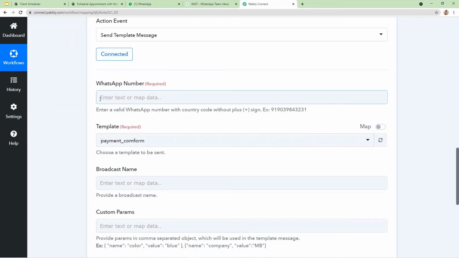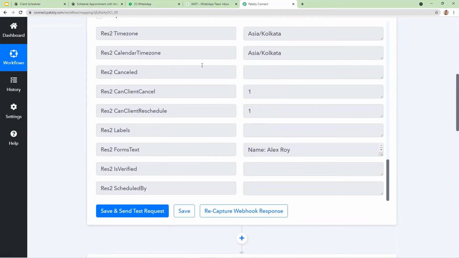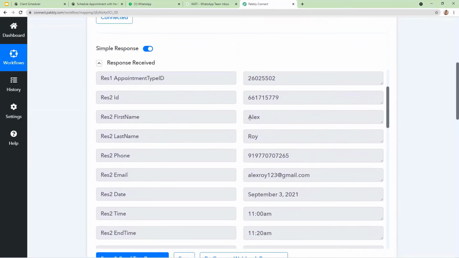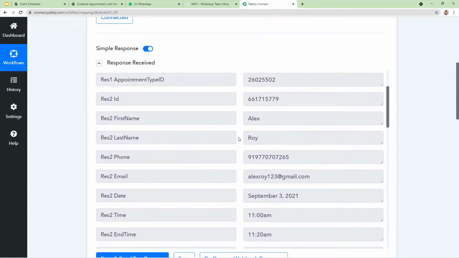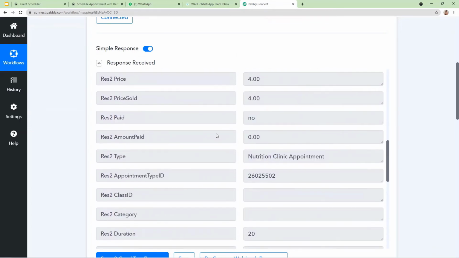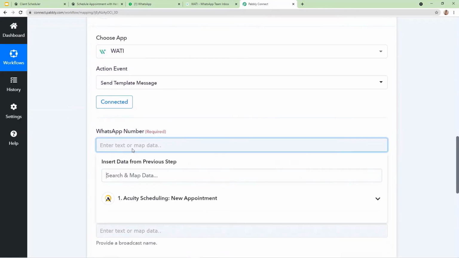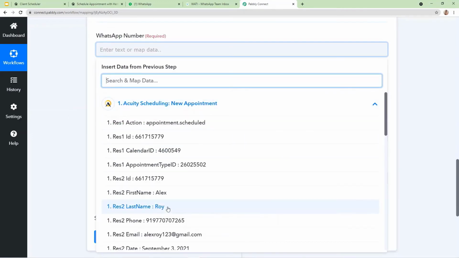Then we are going to do the next step where, after connecting, you can see these fields just appear and they are basically asking us to map data. Now you must be thinking, what is mapping? The data which was captured here into Pabbly Connect from Acuity Scheduling, these details of the customer such as name, phone number, email address, and appointment details, the same data will be available here in the drop down. In this way, we just have to click once according to the field and it will be mentioned automatically.